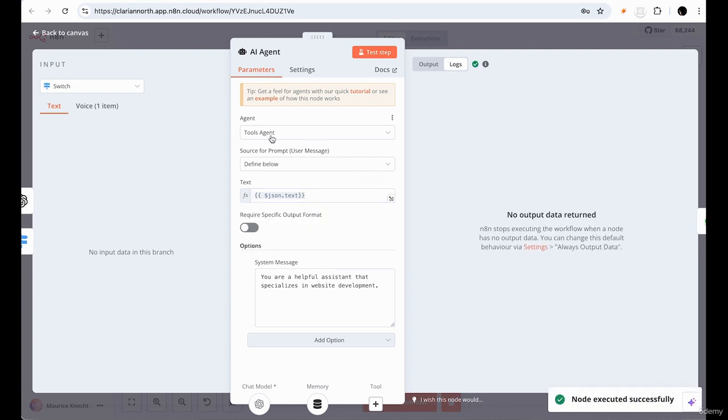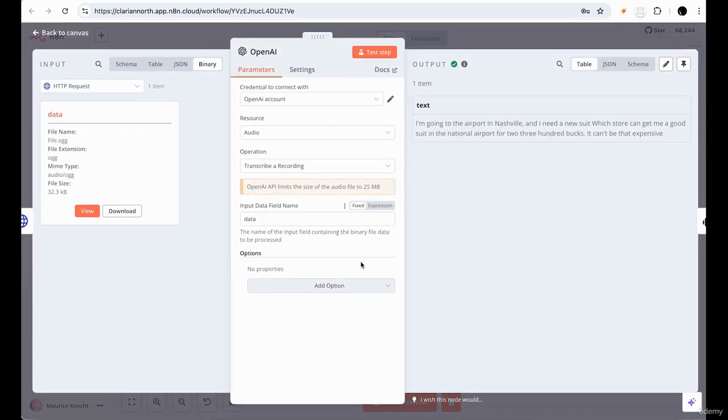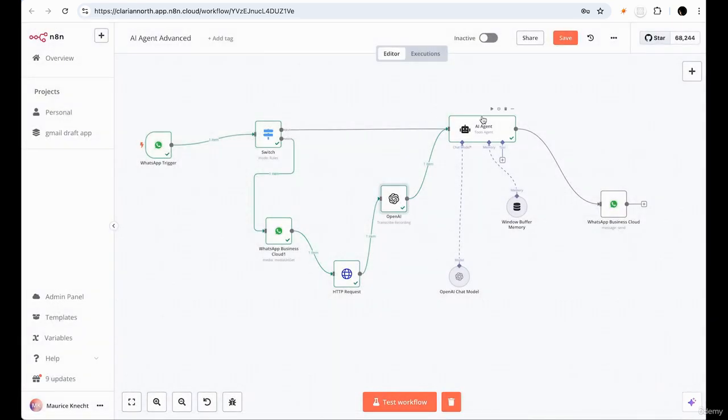We'll run test setup here. We're not getting that previous piece of data, but let's go ahead and give this another shot. So I'm going to run a test workflow again. Let me make sure the output is good here. Yeah, that looks good. There's the text. So this text should come out as an output back into the AI agent.